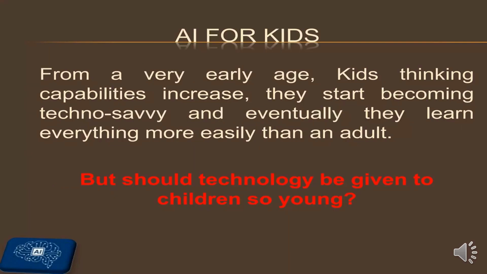The last topic is AI for kids. Do you agree that the technology should be given in the hands of the children at a very early age? Definitely, the children nowadays, they are having technology at a very early age. Now, what are the drawbacks of that? See, if they use the technology and the tools at a very early age, then their own brain will not develop at all. And what they have started doing is, they are dependent on the technology. Even for a small paragraph they make use of ChatGPT. So what is that? That is the dependence on the technology.